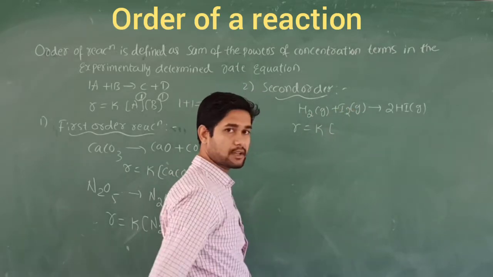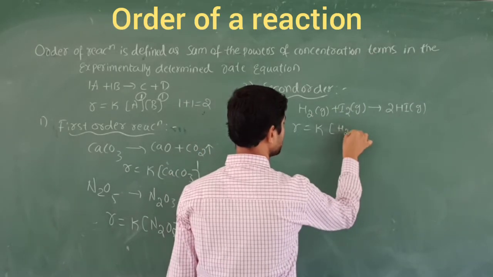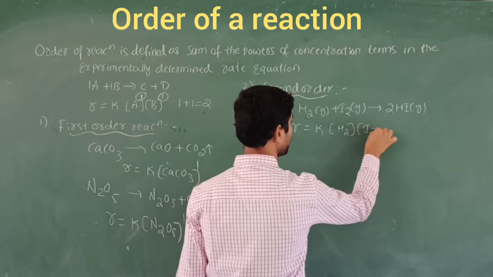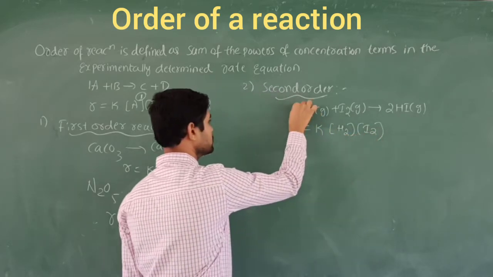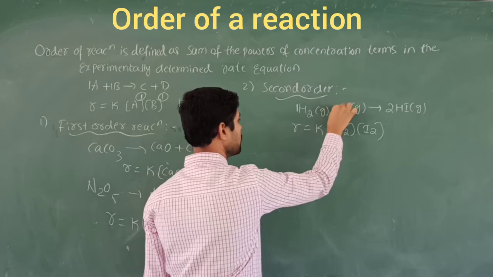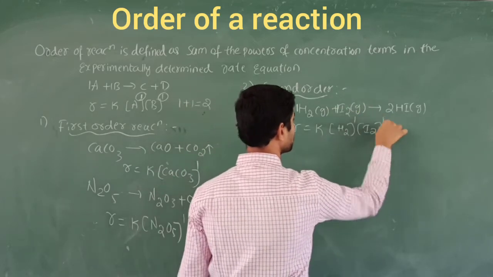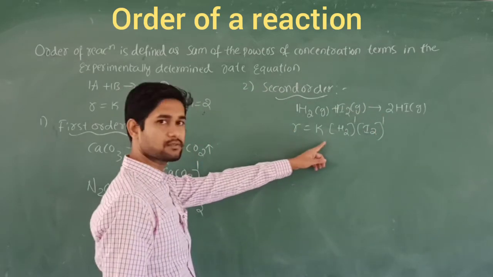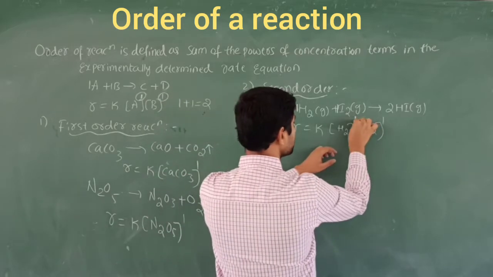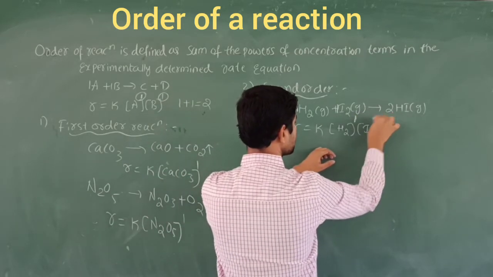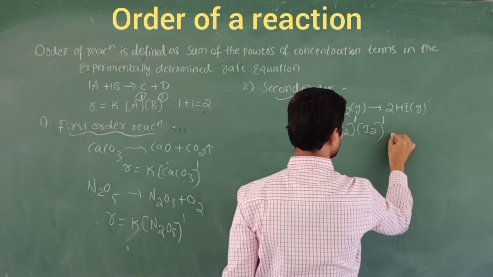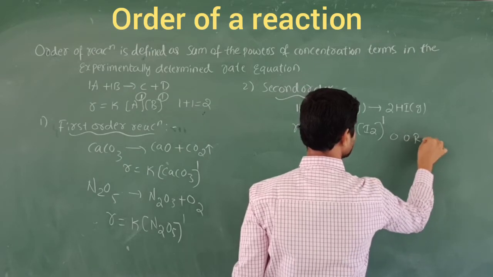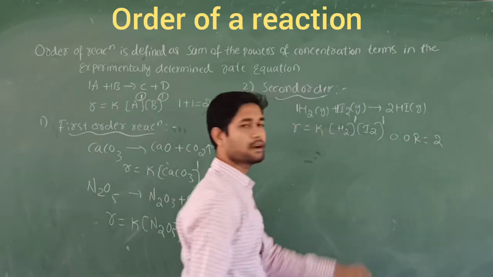Therefore the product of the concentrations of the two reactants should be there, hydrogen and iodine gas. What is the coefficient? Nothing is there, means 1. Here also 1 will be there. Therefore 1, 1. What is the order of the reaction? We add the powers, the sum of the powers, so the order of reaction should be 2 for this reaction.